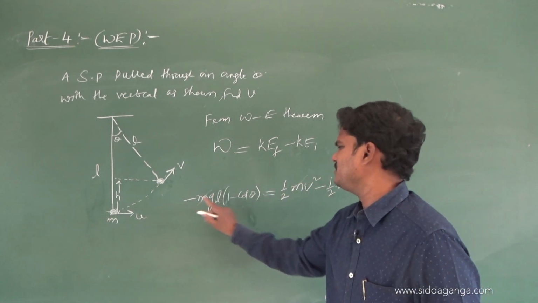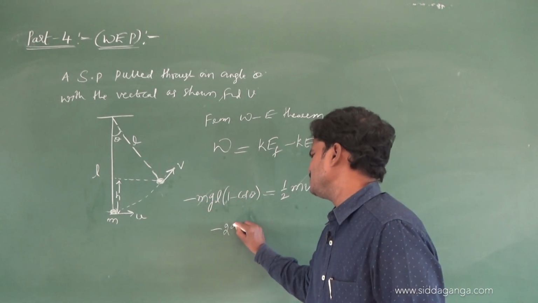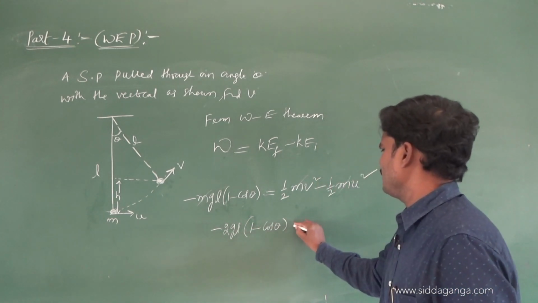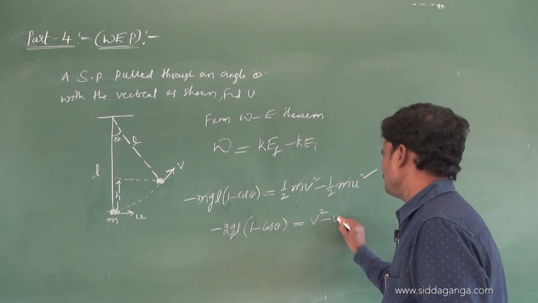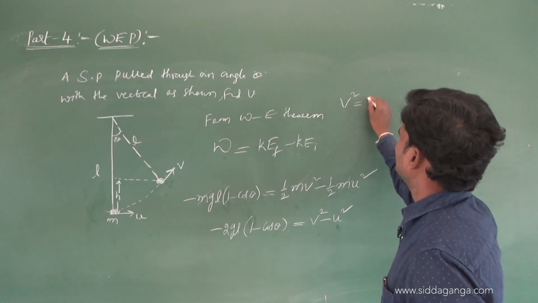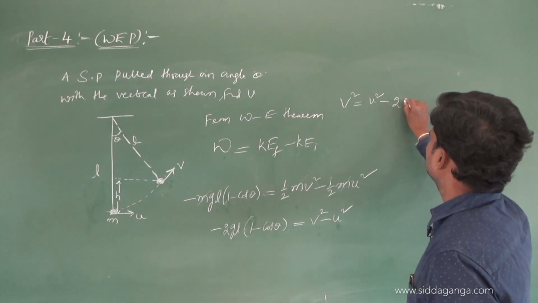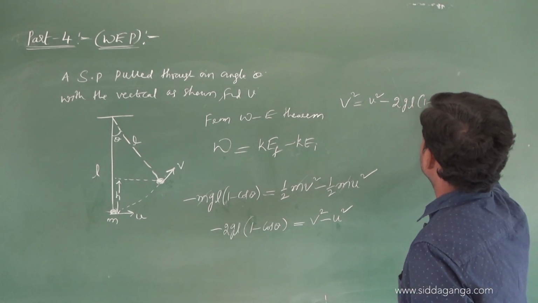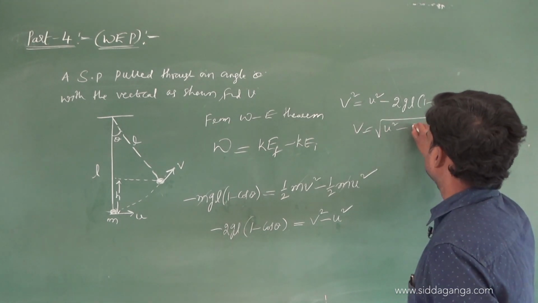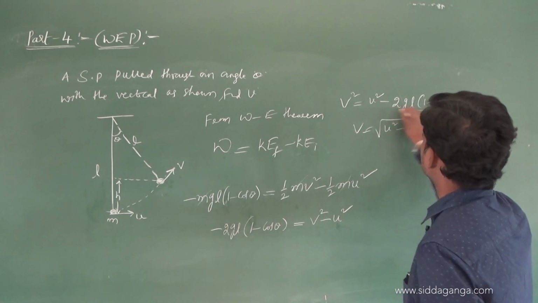So m cancels. Take this 2 to the left: minus 2gl(1 minus cos theta) is equal to v square minus u square. Take this minus u square to the left, so v square is equal to u square, which becomes positive, minus 2gl(1 minus cos theta). So v is equal to root of u square minus 2gl(1 minus cos theta).